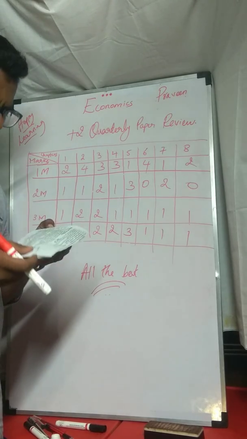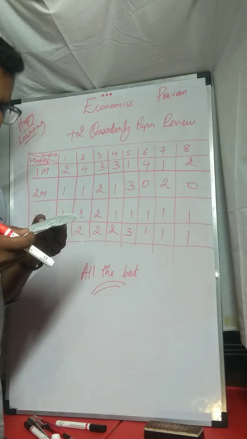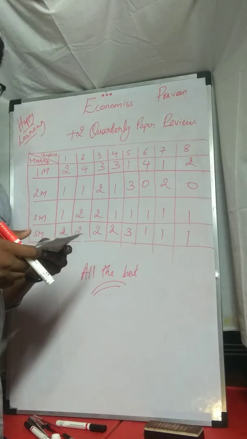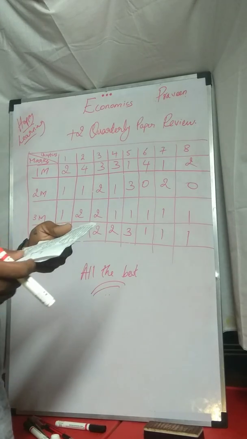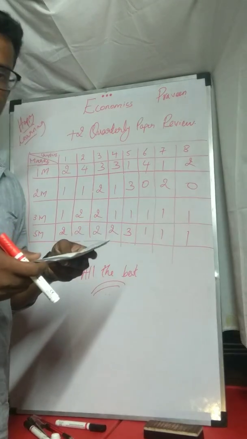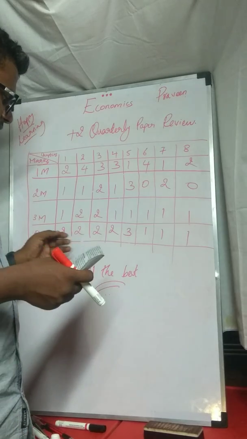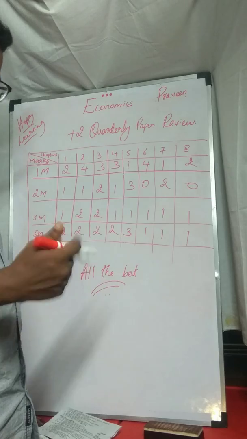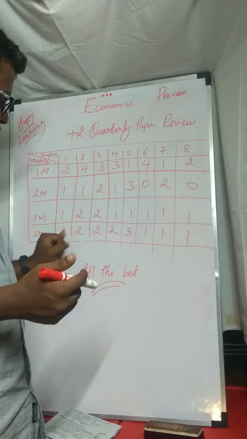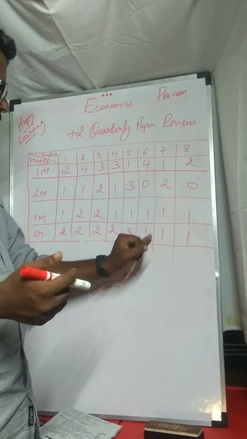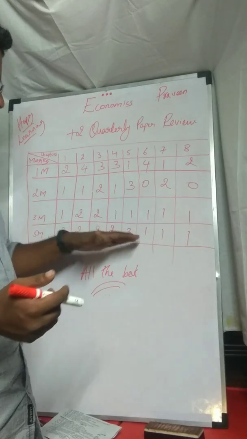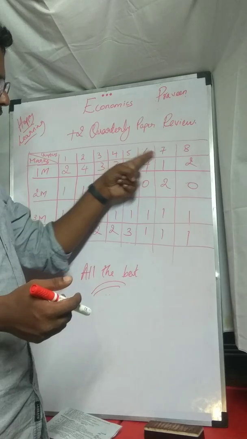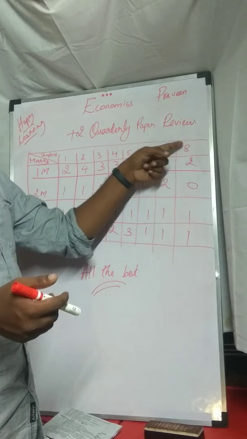And illustrate Fisher's quantity theory of money. It's your formula MV is equal to PT. That is what Fisher's quantity theory of money says. So what exactly have they done, guys? If you could see, now they are distributing 5 marks, very important. 2 2 2 2 2 3 4, see they are once again giving less importance to your macro type of chapters, which is banking and international economics and also international economic organizations.